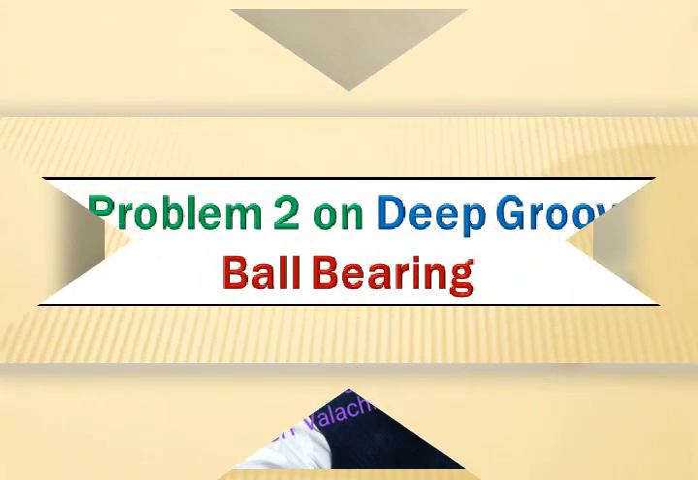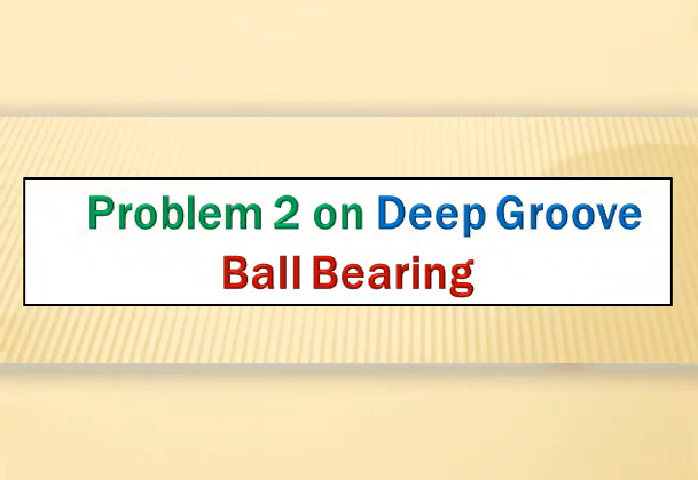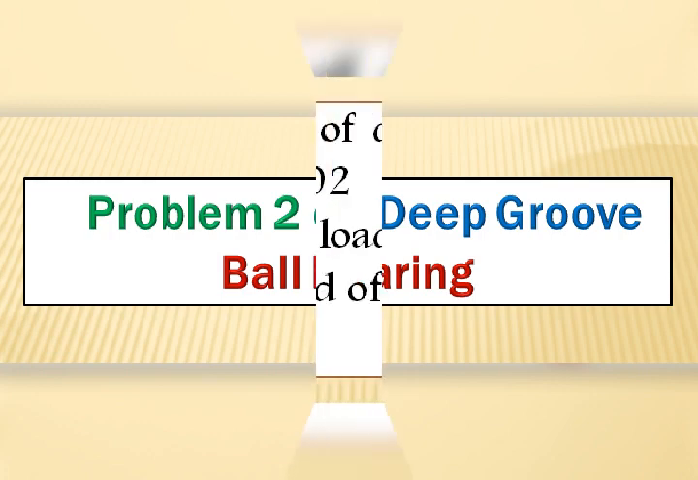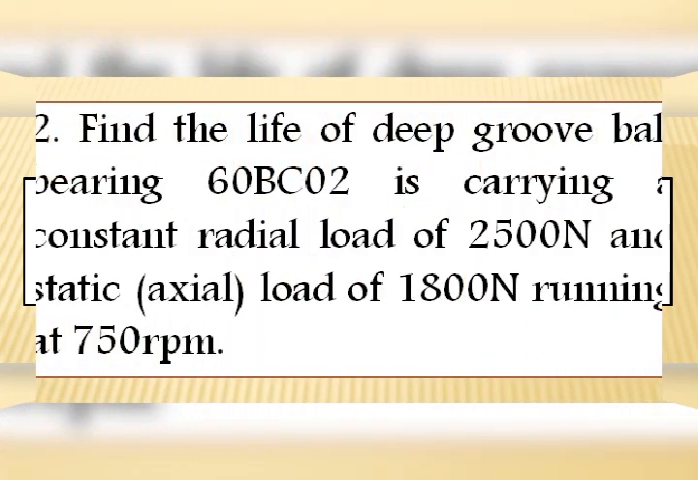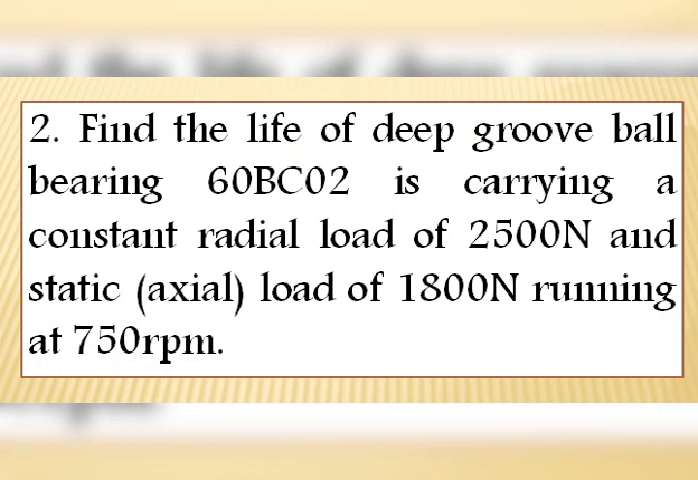Next, another problem on a deep groove ball bearing. In that particular problem the question is like this. Find the life of deep groove ball bearing 60BC02 carrying a constant radial load of 2500 Newton and static load of 1800 Newton, running at 750 RPM.